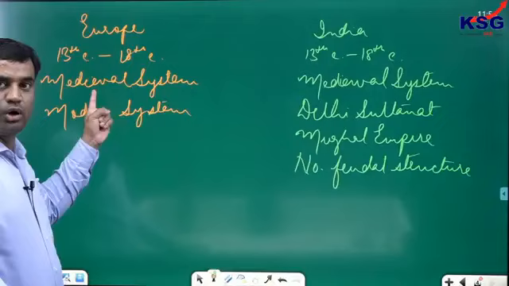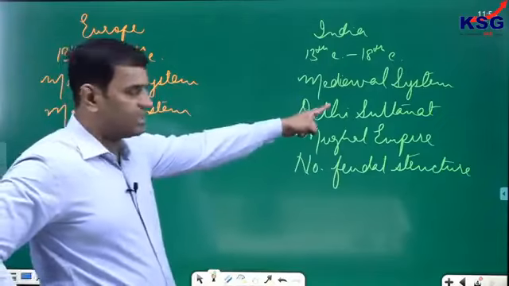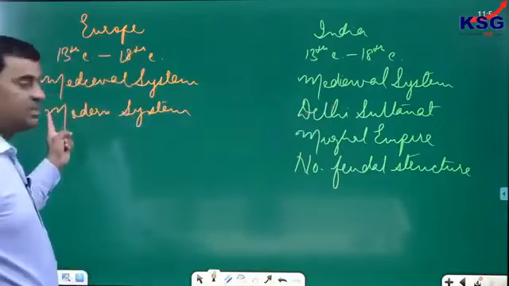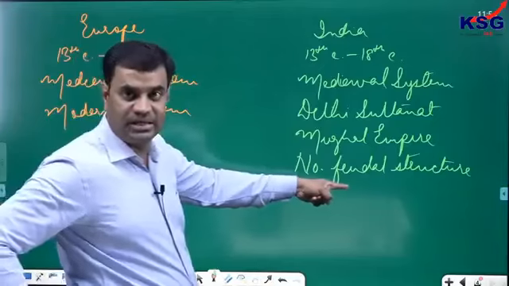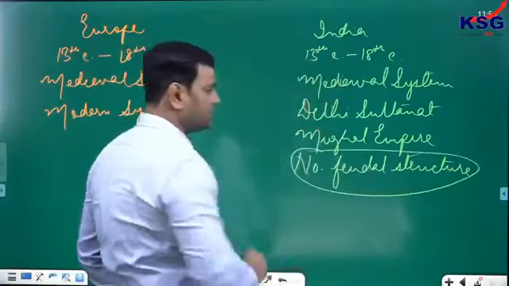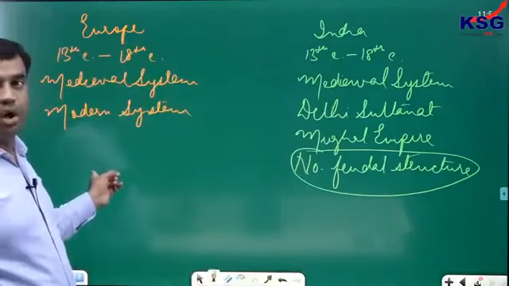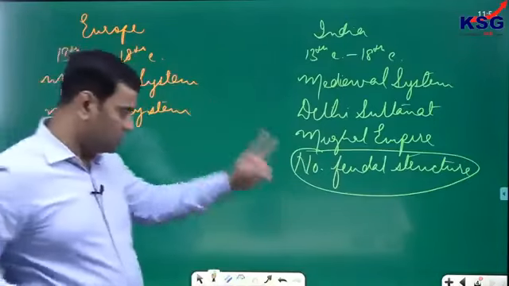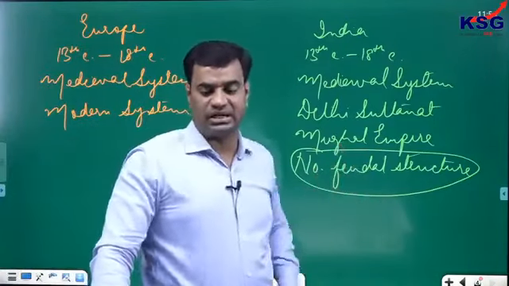The medieval system was marked by autocratic monarchy. Here also, autocratic monarchy existed in India. Feudalism existed in Europe. No feudalism existed here, because obviously all these rulers confined all powers in their own hands. Clear? And domination of church and clergy class. Here also, domination of the religious classes, that is ulemas.